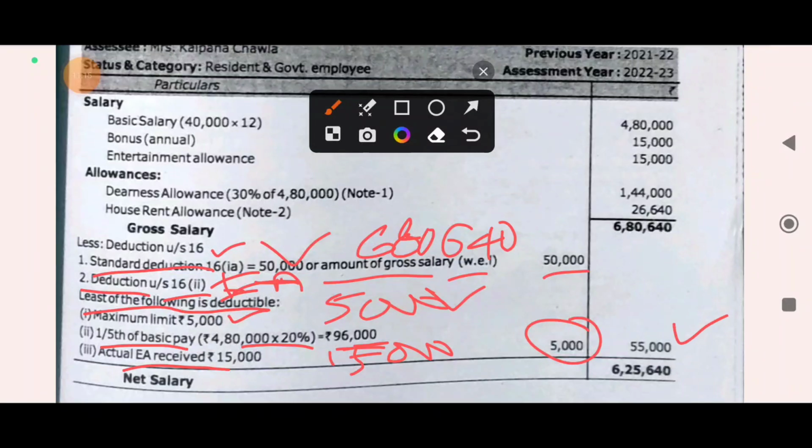So total deduction under section 16 will be 55,000. From 6,80,640, if you deduct 55,000, net income from salary is 6,25,640. Hope you have understood each and everything here.